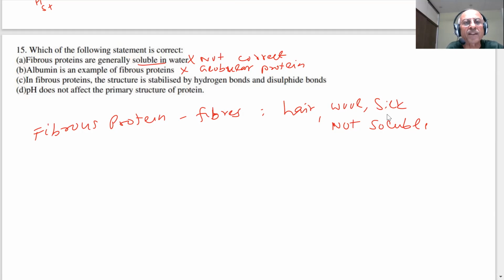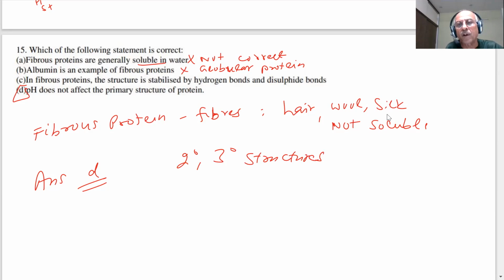D, pH does not affect the primary structure of protein. Students, this looks to be the more appropriate. So even there was something here also in the C part, but here we are choosing answer as D. What is important? The proteins undergo denaturation. Denaturation of protein you have studied when you change the temperature, pressure, or pH. But during this process, when we change the pH, the 2 degree and 3 degree structures of protein are destroyed